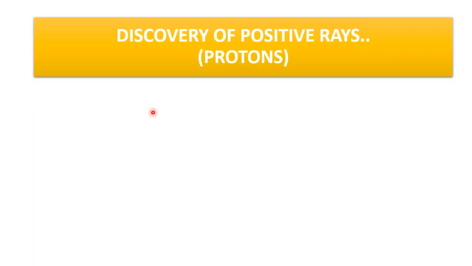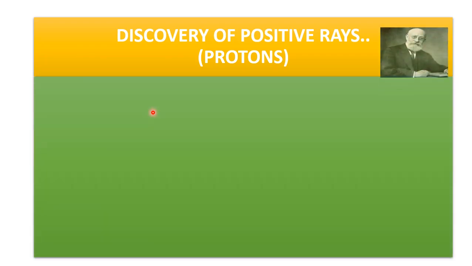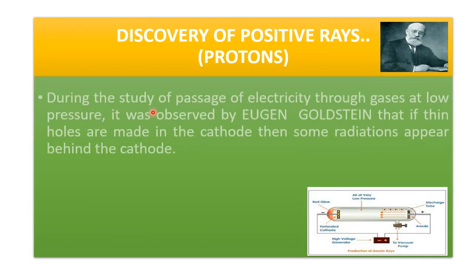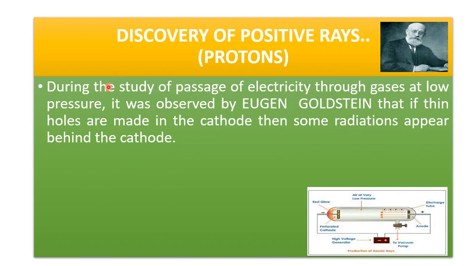Discovery of positive rays or proton. This is Eugene Goldstein. During the study of the passage of electricity through gases at low pressure, it was observed by Eugene Goldstein that if thin holes are made in the cathode, then some radiation appears behind the cathode.